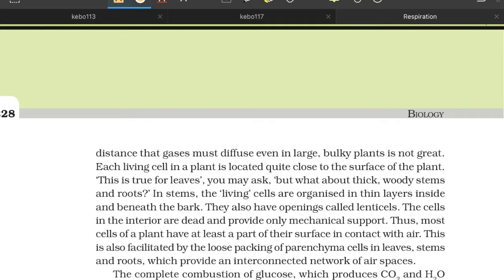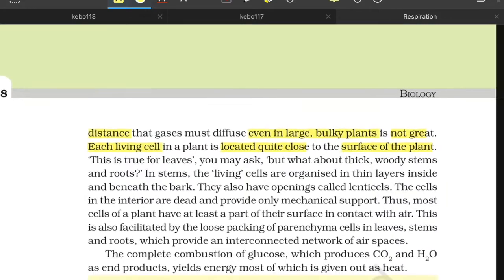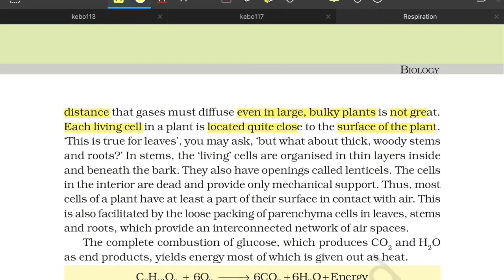Third, the distance that gases must diffuse, even in large bulky plants, is not great. Each living cell is located quite close to the surface of the plant. This is true for leaves, but what about thick woody stems and roots? In stems, the living cells are organized in thin layers beneath the bark. They also have openings called lenticels. The cells in the interior are dead and provide only mechanical support.